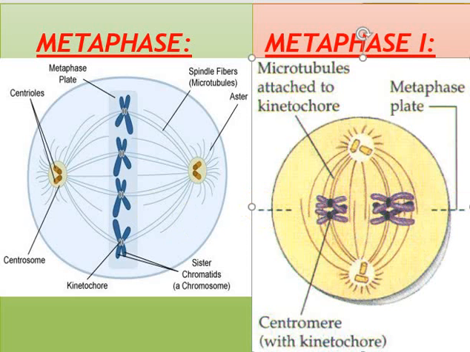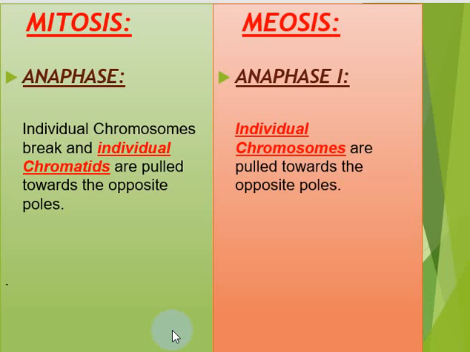Well, the next difference is of anaphase. Anaphase is the process of mitosis, and anaphase 1 is the process of meiosis, right? Metaphase was the arrangement on the metaphase plate, and anaphase, my dear students, is detachment. It is the detachment of chromosomes.